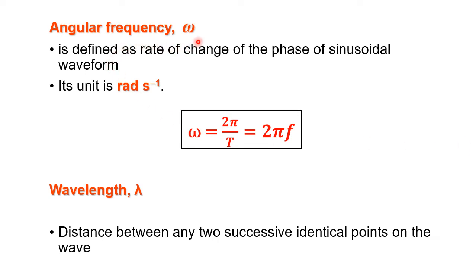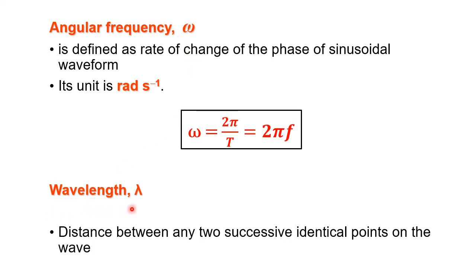Angular frequency omega is defined as the rate of change of the phase of a sinusoidal waveform, and the unit is radian per second. The formula is omega equals 2 pi over period T, or omega equals 2 pi times frequency f. Angular frequency omega is also known as angular velocity or angular speed.